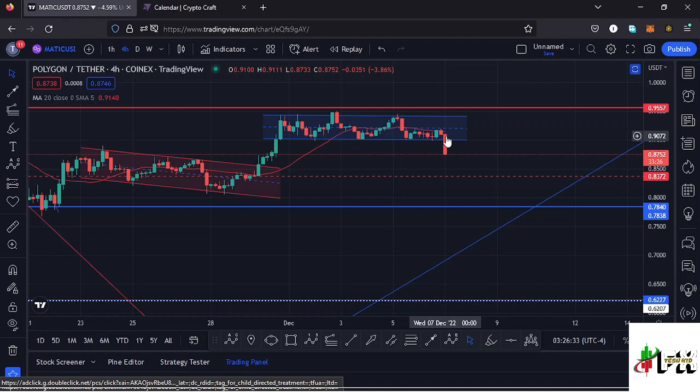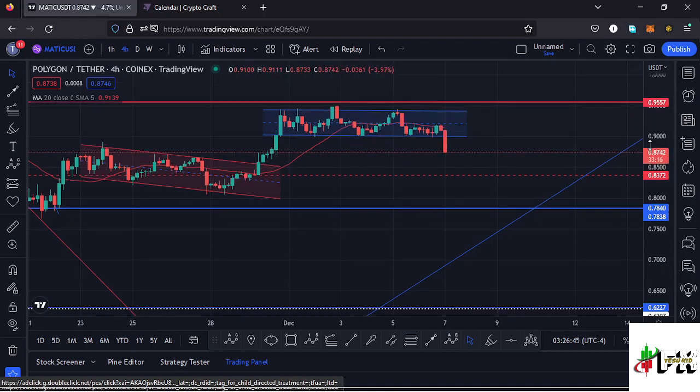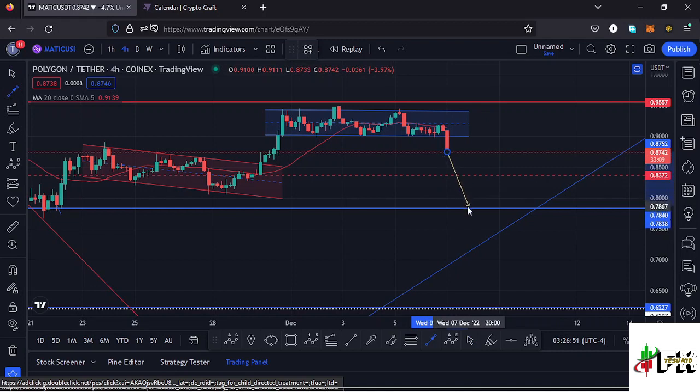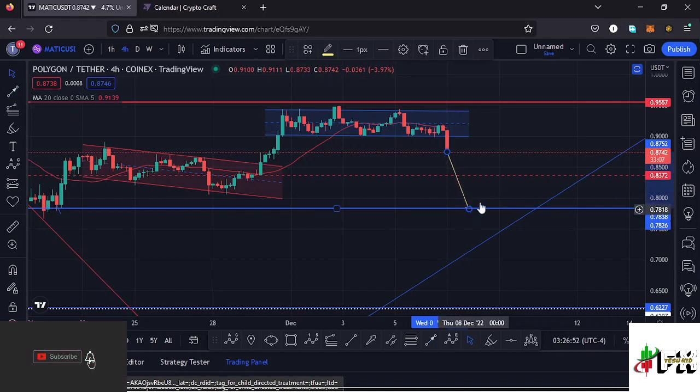And here on the 4-hour chart today you can see we have printed this bearish candlestick, and that would mean lower prices might be coming our way. And having managed to break out of the channel to the lower side and seeing such a candlestick over here, there are chances that we might continue pushing lower, and my next target area is at around the $0.78 mark, which is our key area of support down here.